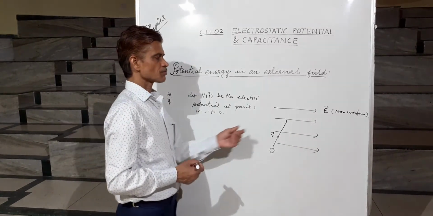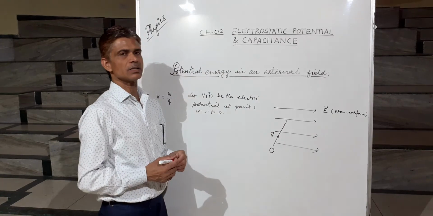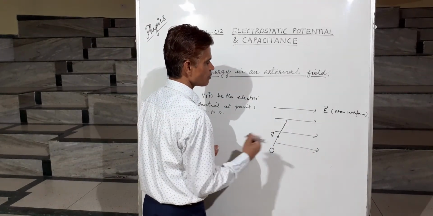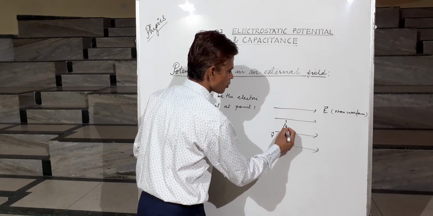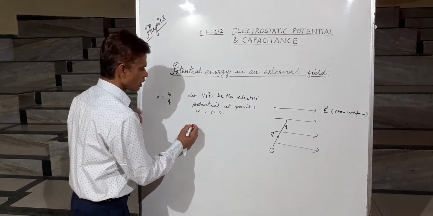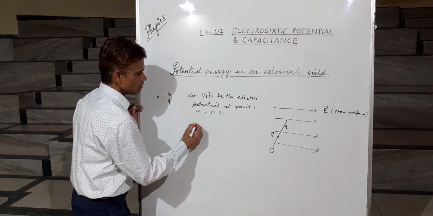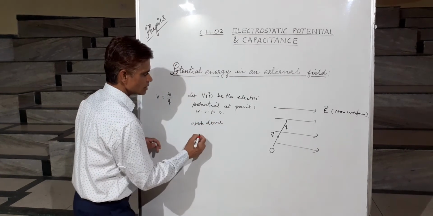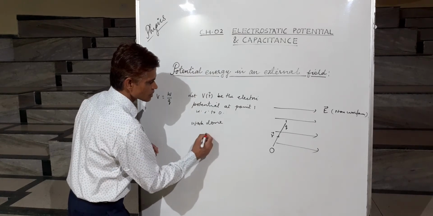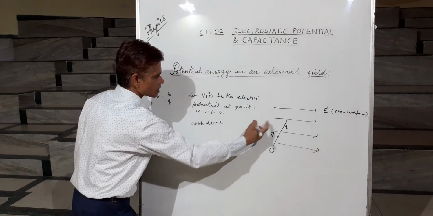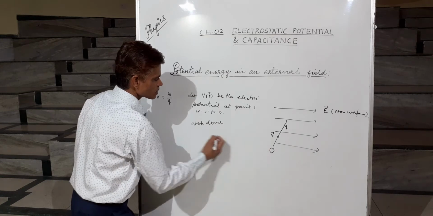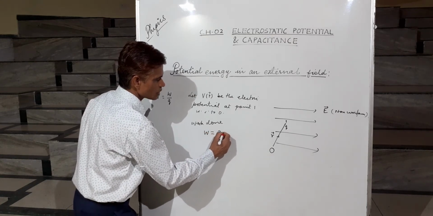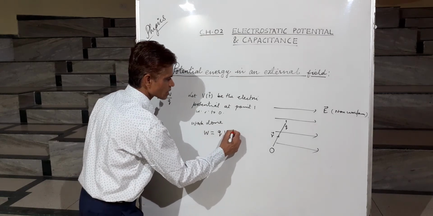So the amount of work done in bringing the charge q from infinity and placing it here at point 1 at a position r from this origin will be given by W is equal to q into V(r).